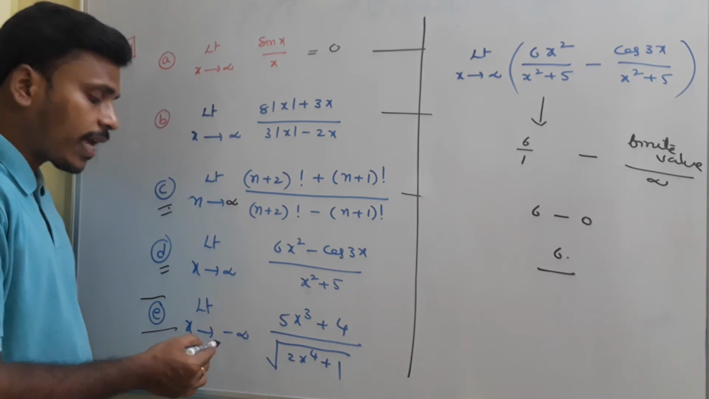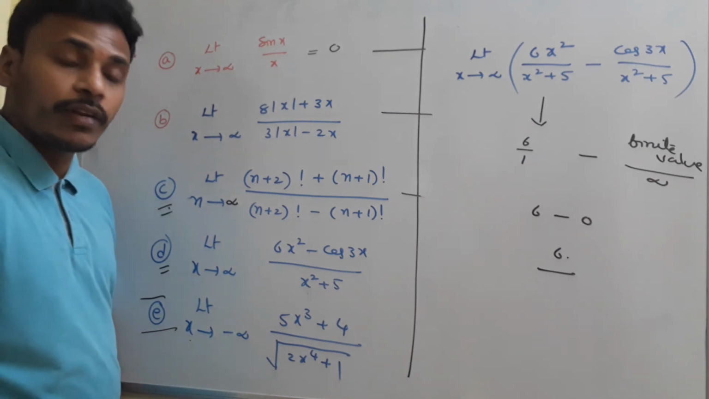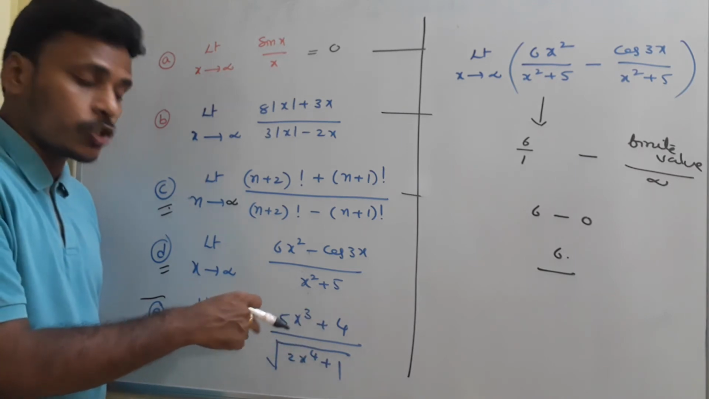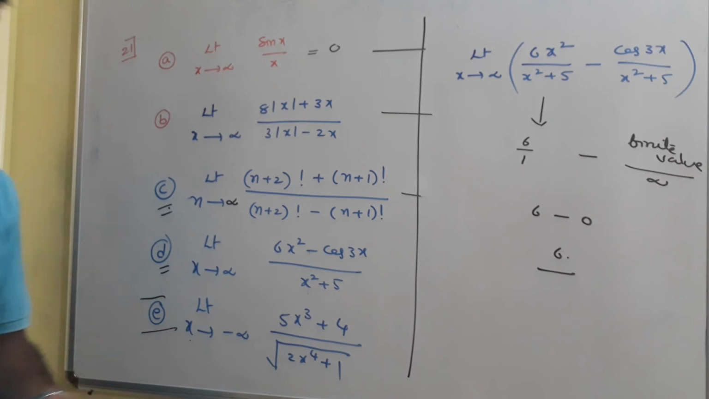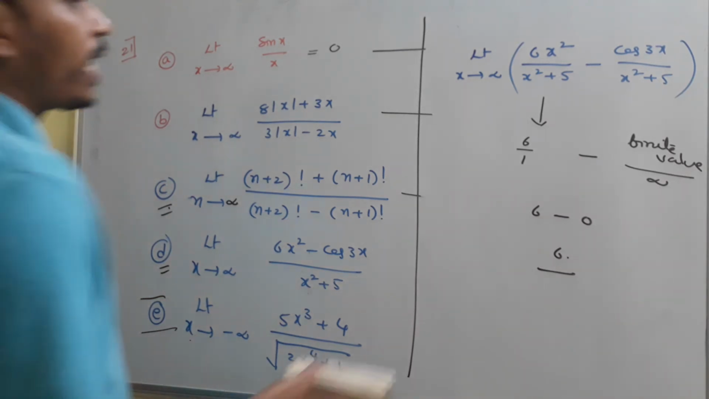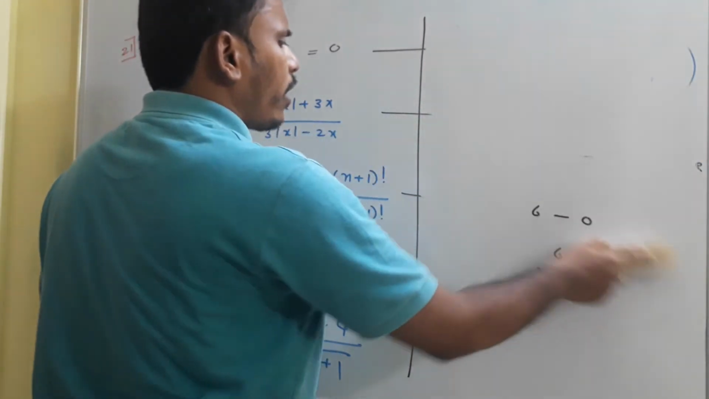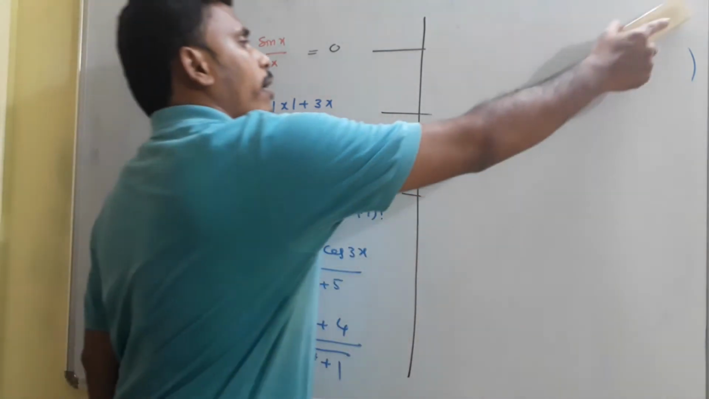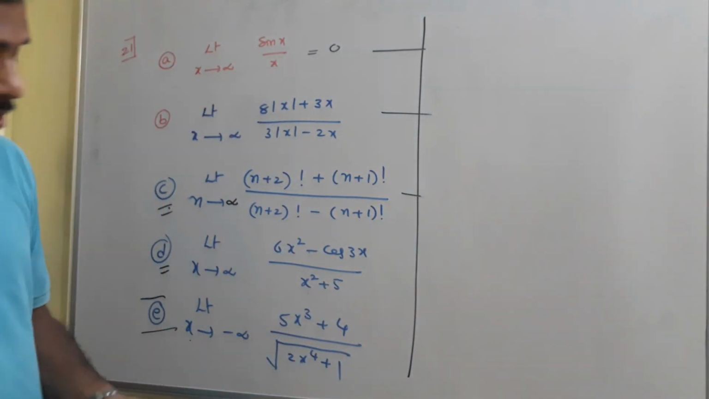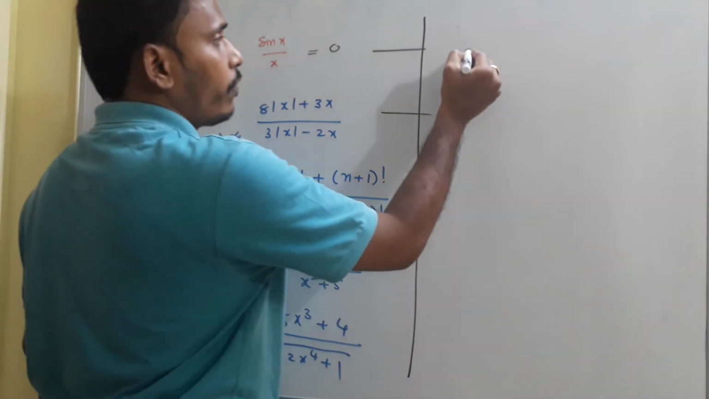And then think about this E bit. Here it is given that x is tending to minus infinity. That function is 5x cube plus 4 divided by square root of 2x power 4 plus 1. What is its value, as x is tending to minus infinity? See, to avoid confusion, what I do is, first of all I replace x with minus y. As x is tending to minus infinity, this time y will run towards infinity.